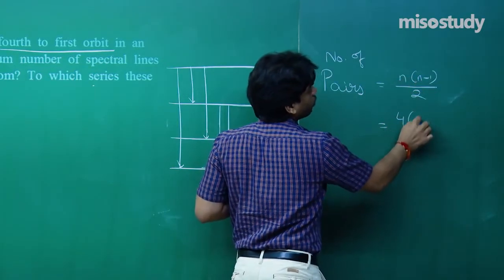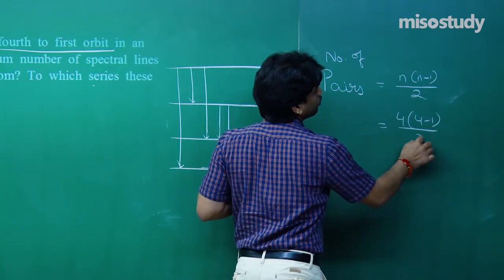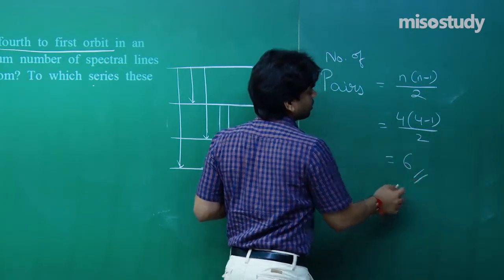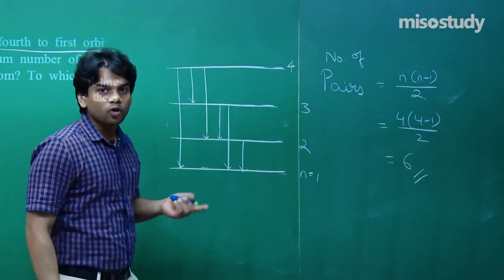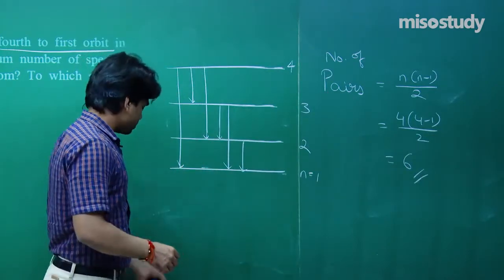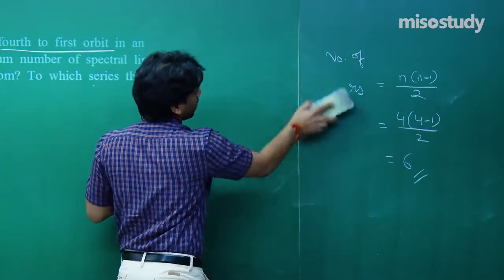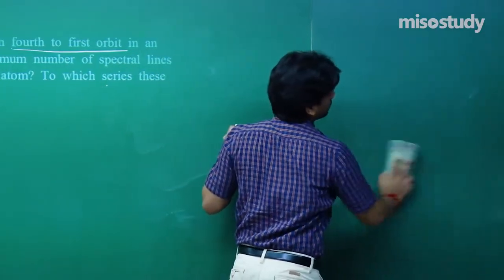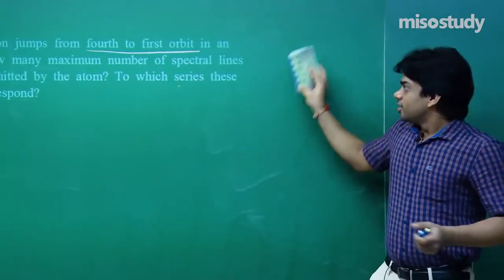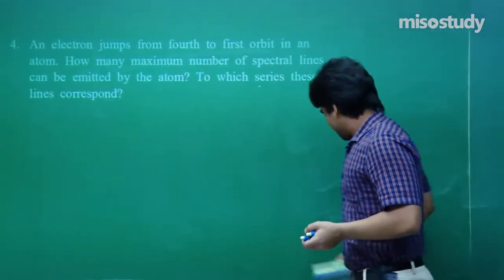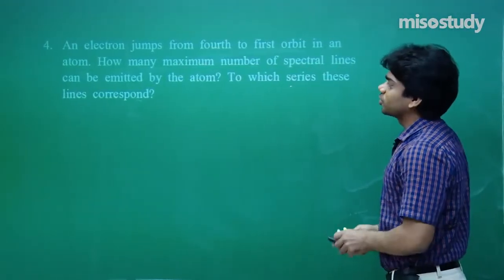For this case, 4 times (4 minus 1), that is 3, by 2, this will come out to be 6. And that is what we can also make out from this diagram. Hope that is understood by you all. Not too tough for us to make out this one. Let's go to the next question.